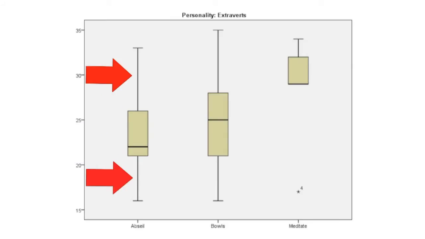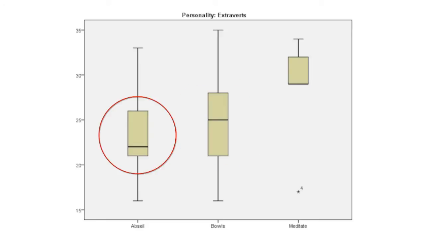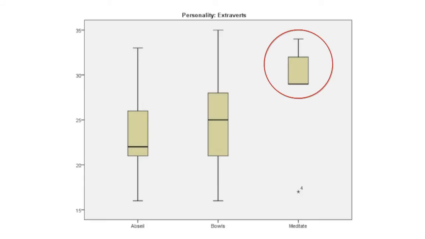And the whiskers are the extent to which the highest and the lowest points in the distribution are that aren't outliers or extreme scores. Here you can see that for each box plot, it's roughly symmetrical for extroverts who played bowls and abseiling. But the same cannot be said for meditation, which further confirms the disagreement between the two types of normality tests that were talked about previously.